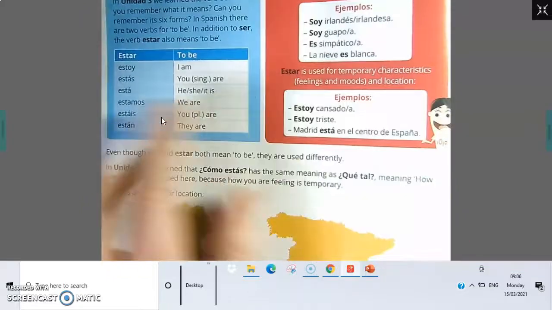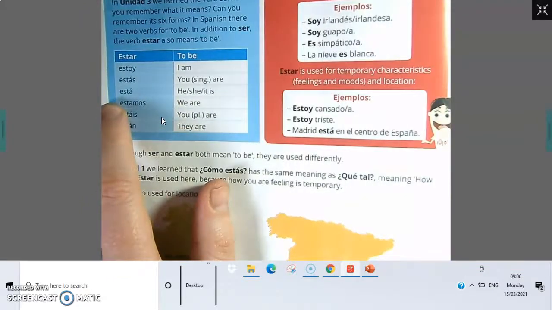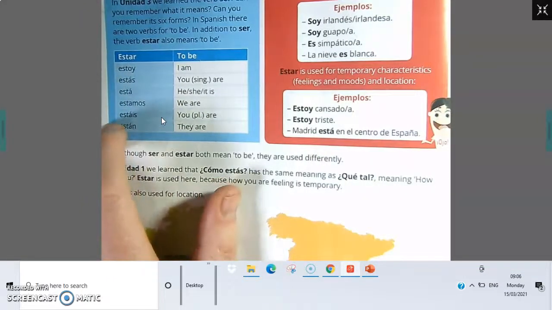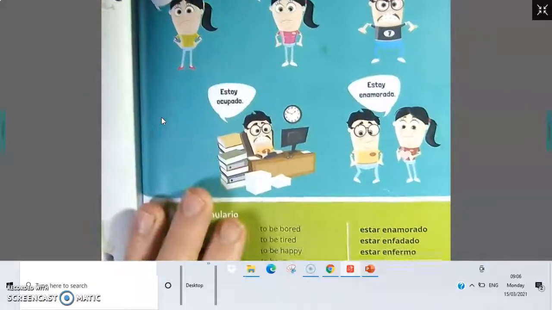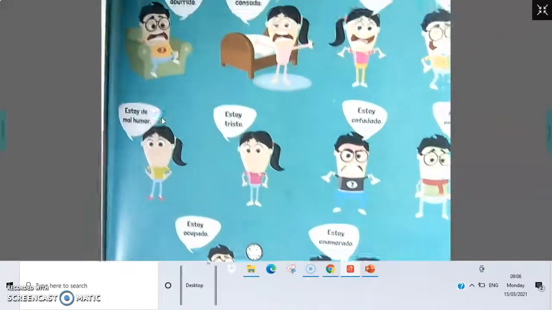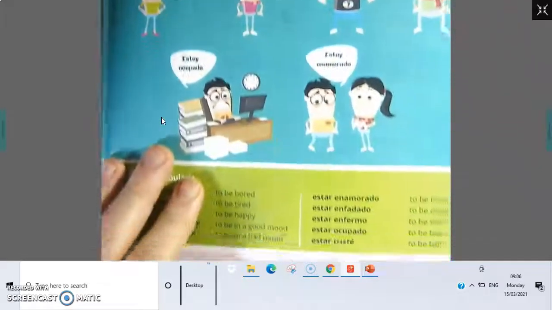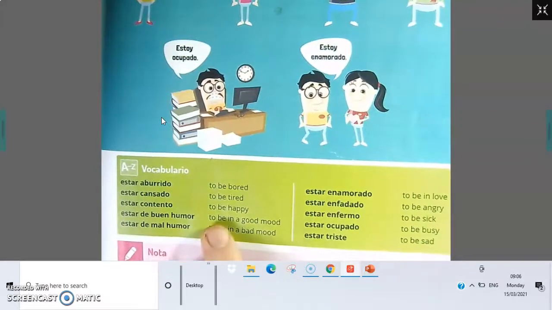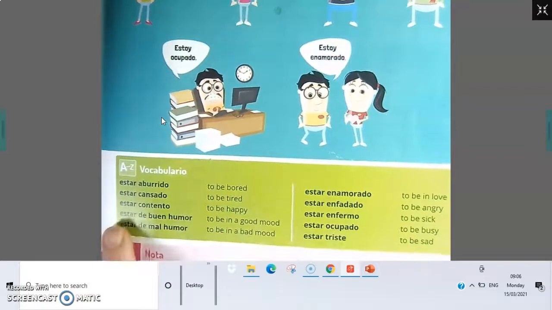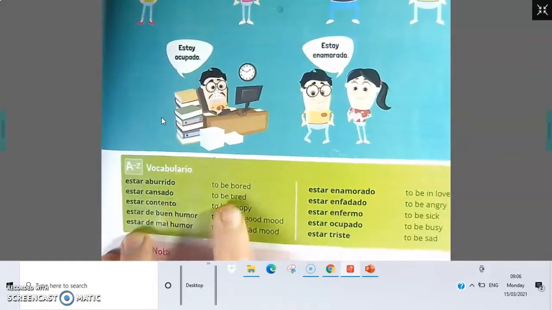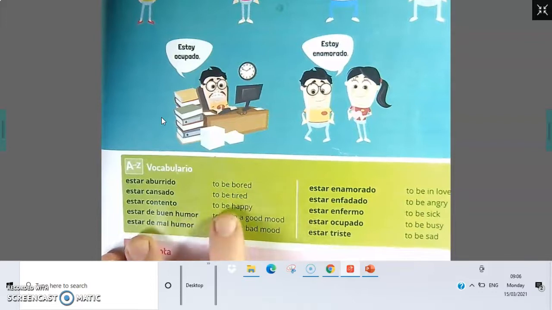Look over this verb estar, put that into your copy. So just the verb estar, write it out. And then the other thing I want you to do is make a note of these moods here, like estoy aburrido, these moods. Put these into your copies with a little emoji face. For instance, estar contento. You'd write that out, maybe draw an emoji of a happy person. If you don't want to draw an emoji, you can just write it out, whatever's handy.